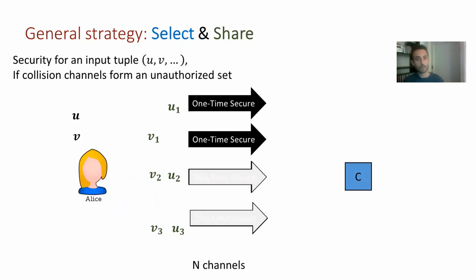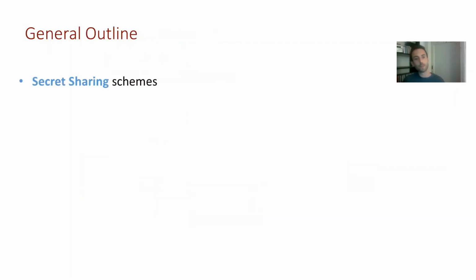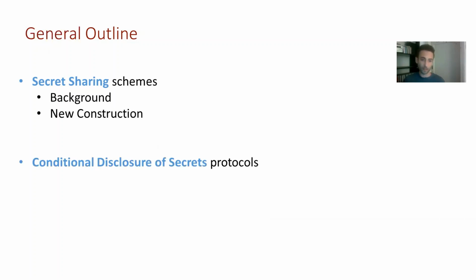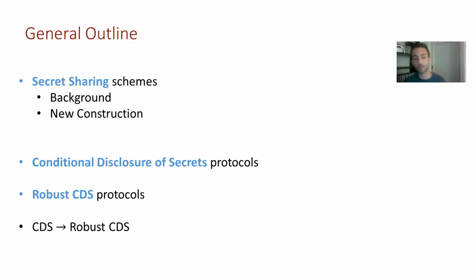And now we can move on to sum things up. Back to the outline, we've talked about secret sharing schemes. We've seen the background and, from a high level, the new constructions. We've defined conditional disclosure of secrets protocols and robust conditional disclosure of secrets protocols. And we've seen the main ideas behind taking CDS protocols and immunizing one of its servers so we can do it again and again and get to a robust CDS protocol.